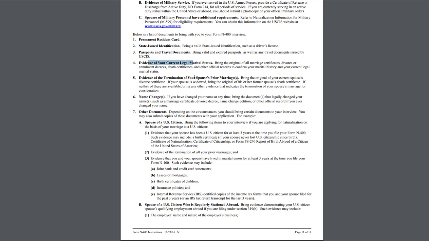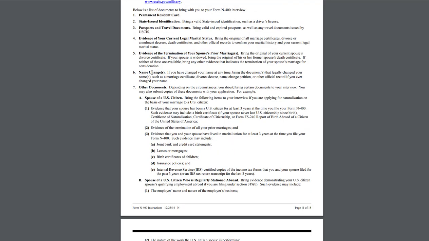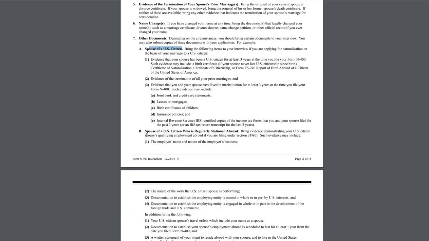Evidence of your current legal marital status, evidence of the termination of your spouse's prior marriages if you divorced, name changes if any, and other documents depending on the circumstances, certain documents you might want to bring. So, spouse of a U.S. citizen: this is if you're filing for U.S. citizenship based on 3 years after you had a green card based on your marriage. This is all the stuff that you're going to need to bring.